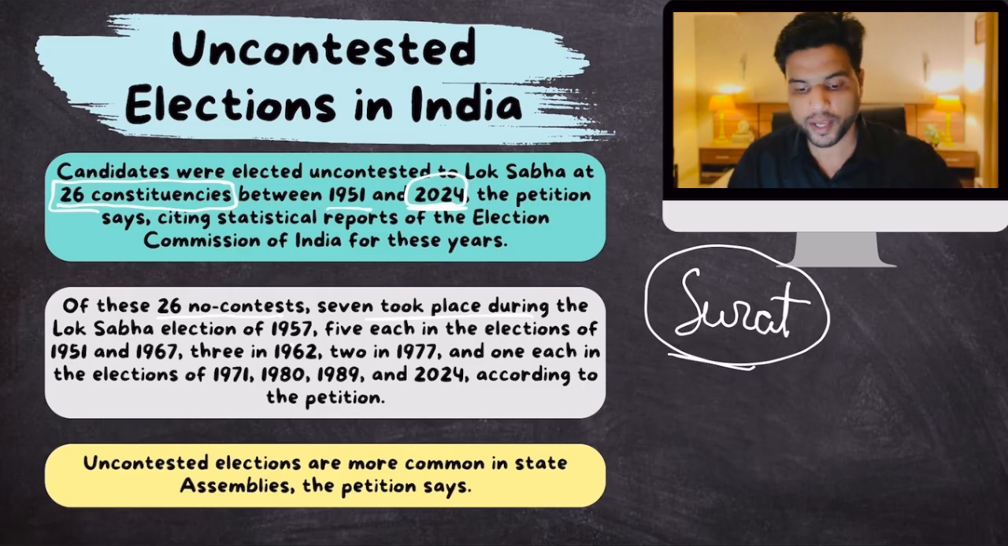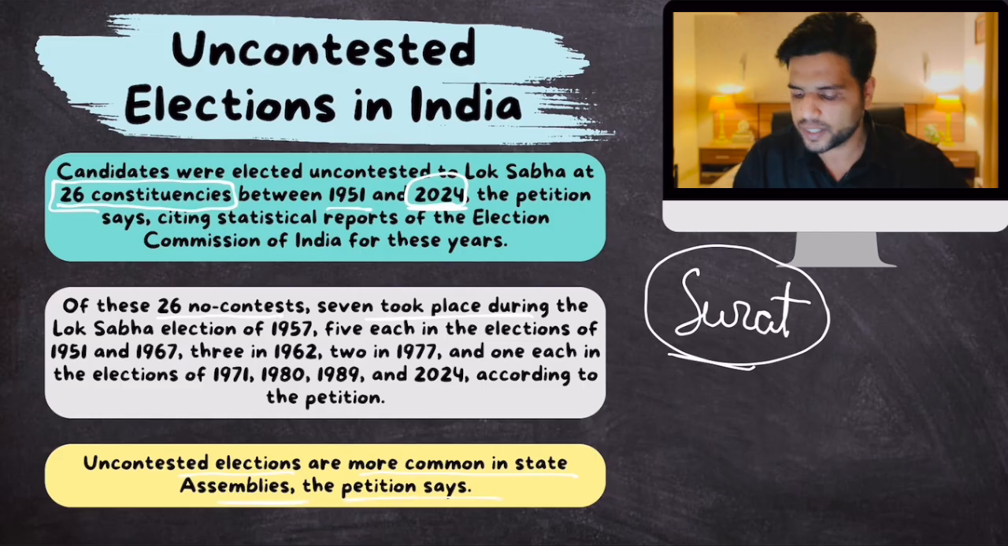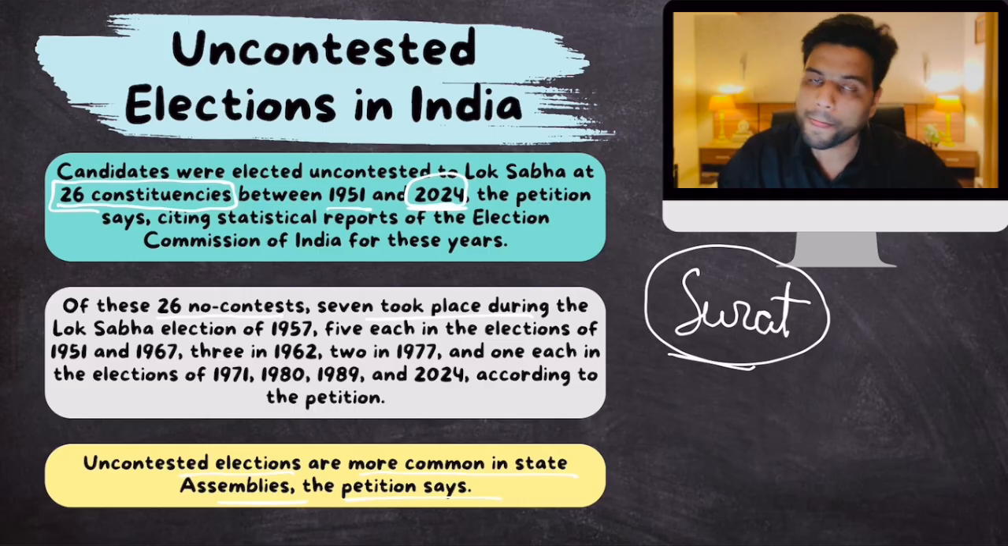Now, Vidhi Center agrees that when it comes to Lok Sabha elections, unopposed candidates are a rarity. But unopposed candidates are quite rampant in state elections. Vidhi Center agrees that uncontested elections are more common in state assemblies. Clear? So this is an issue and the Supreme Court is currently deciding upon it. Clear? That would be all.